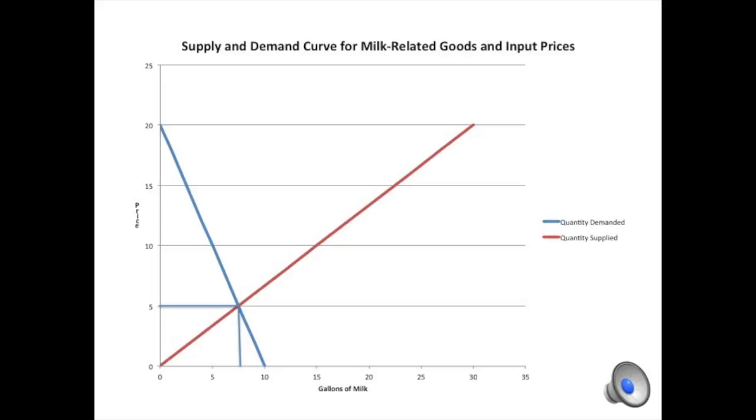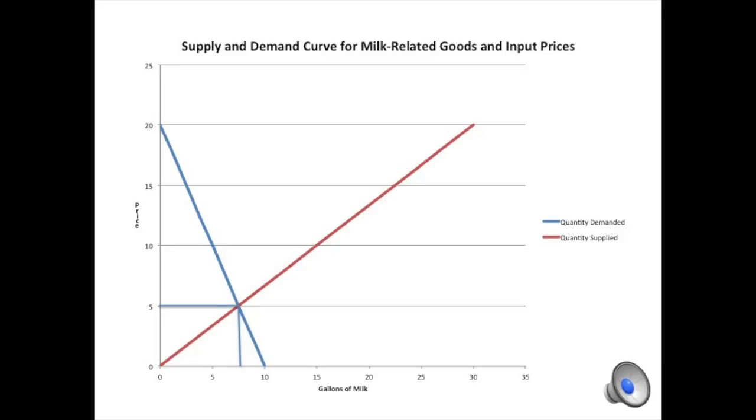For this one, it's the related goods and input price, which, if you remember, is cereal, which is the demand curve, and input price is the supply curve, which was the grain goes down in price. This leads to the equilibrium price being $5 and the equilibrium quantity being roughly 6½.